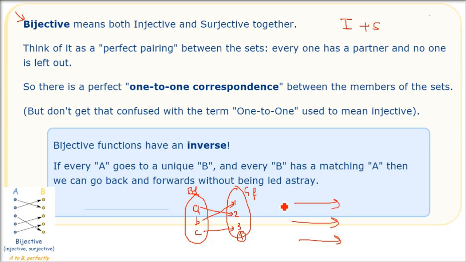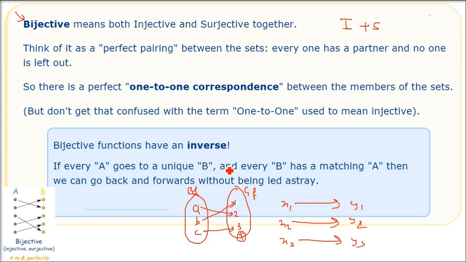I am combining injective and surjective. Injective was saying one-to-one pairing, though some may remain in the B set. And surjective was saying you can have multiple but no element in B should be left. So what is the combination of this? One-to-one correspondence.